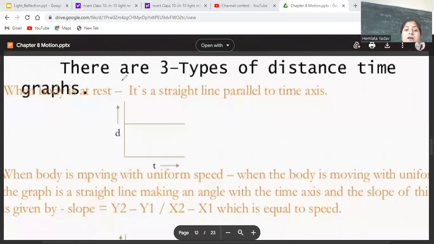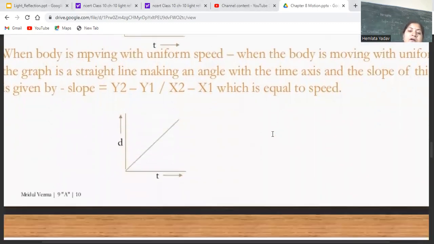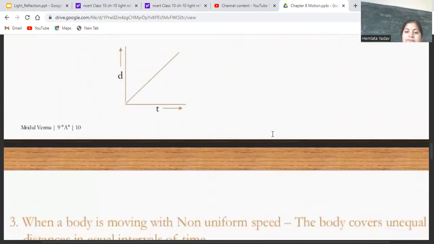Here you can see it written: when the body is at rest, the graph is a straight line parallel to the time axis. When the body is moving with uniform speed, the graph is a straight line making an angle with the time axis. The slope of this line is given by (y2 minus y1) upon (x2 minus x1), which is equal to the speed. So this is the uniform motion graph, a straight line.